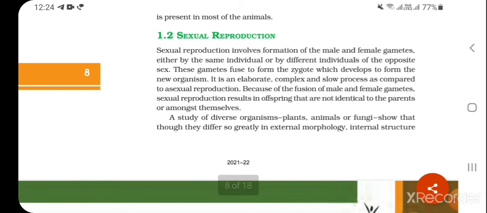1.2 Sexual reproduction. Sexual reproduction involves formation of male and female gametes, either by the same individual or by different individuals of the opposite sex. These gametes fuse to form the zygote, which develops to form a new organism. It is an elaborate, complex, and slow process as compared to asexual reproduction because of the fusion of male and female gametes. Sexual reproduction results in offspring that are not identical to parents or among themselves.